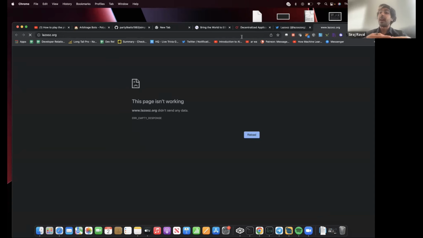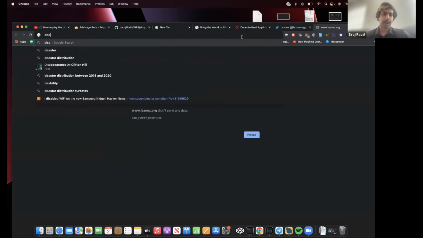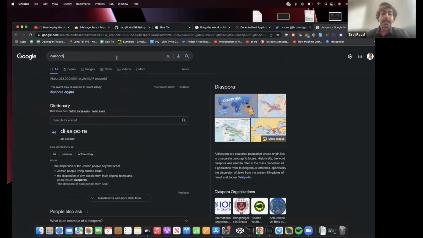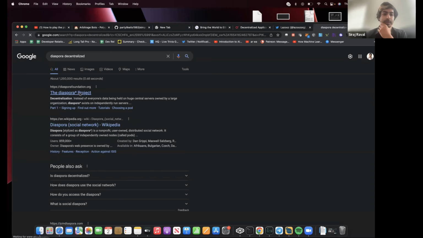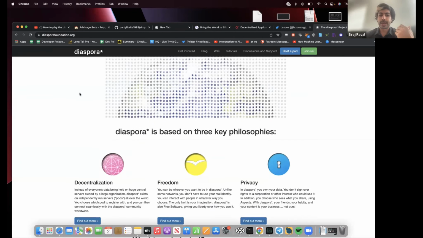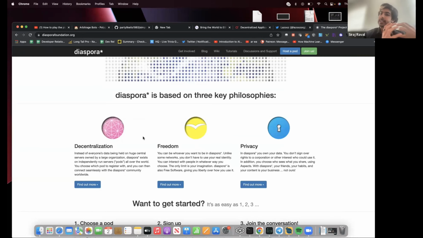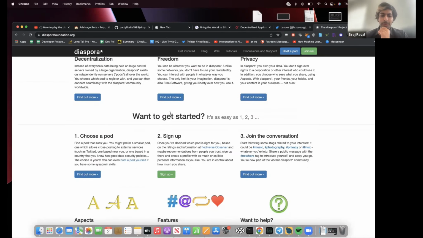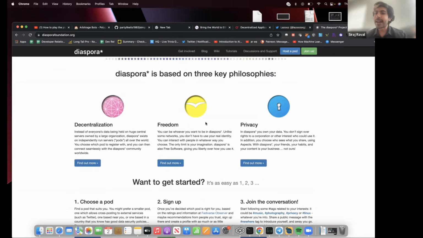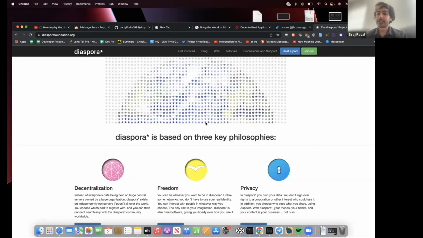It's not just Lazuz. Every idea, like decentralized social networking for Facebook. What was there? There was something called Diaspora. And Diaspora, many people don't know, was a decentralized version of Facebook, a decentralized social network. It had three key philosophies: decentralization, freedom, and privacy. Mark Zuckerberg actually invested in this, weirdly enough, and I don't think many people know about that either. But what happened with Diaspora? This was around the same time. It turns out Diaspora died out too. And the founder, unfortunately, committed suicide because it did so badly.